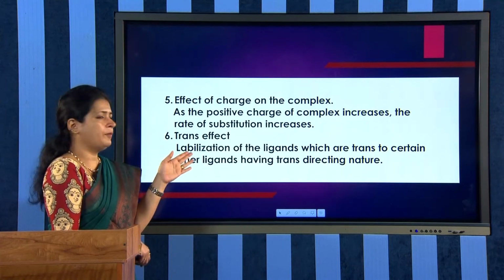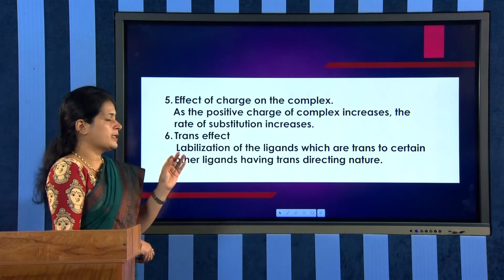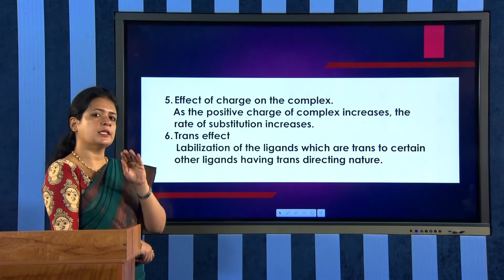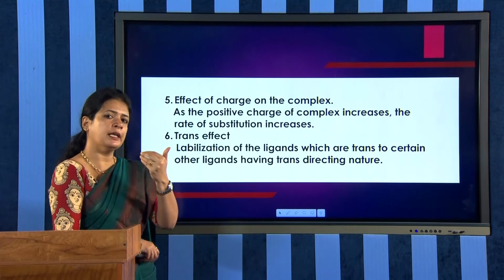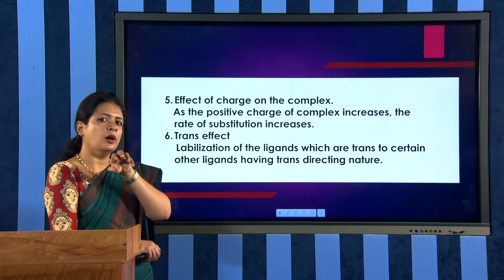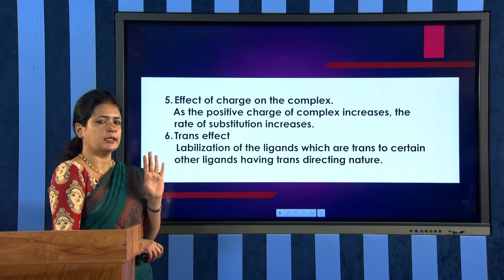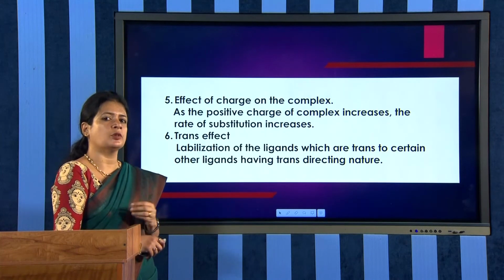Here you have to just understand that trans effect is an important factor that affects the rate of a reaction. If the trans directing ability is more, then the incoming ligand will be directed trans to the ligand which has the trans directing property. That is it. So, trans effect is an important factor that affects the rate of the reaction.